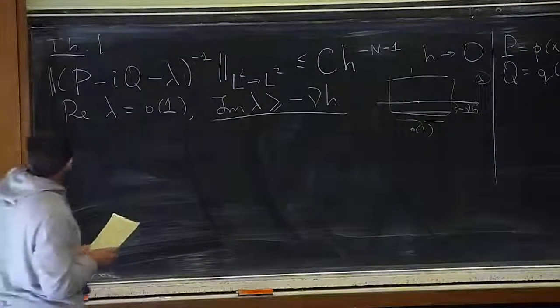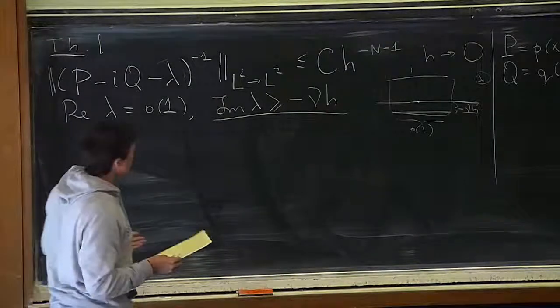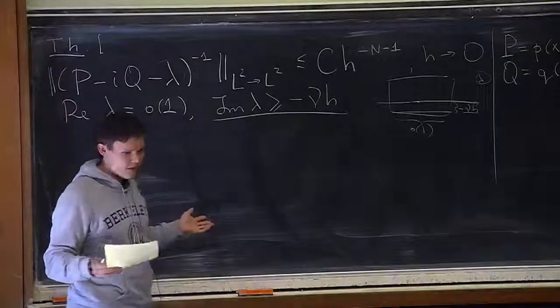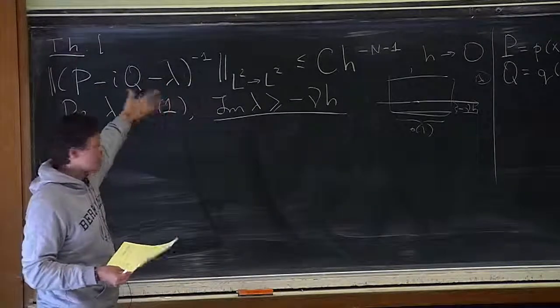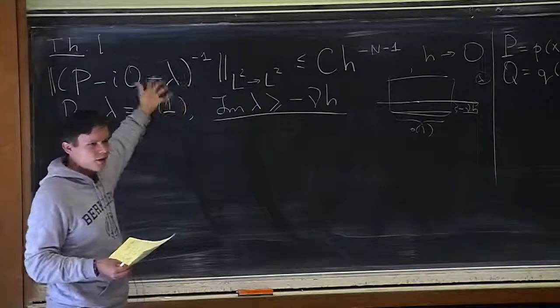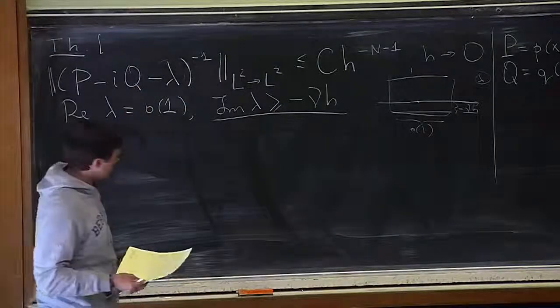Of course, this estimate is meaningless unless you specify conditions. This is not always true. This is true under a somewhat elaborate set of assumptions. Or you specify where you intend to use this estimate.